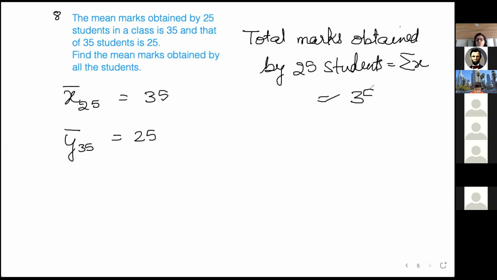Which will be how much? 35 into 25. So 25 5s are 125. 25 3s are 75.